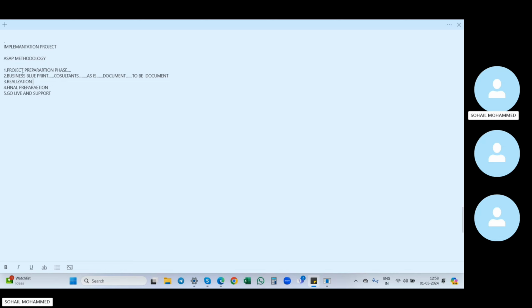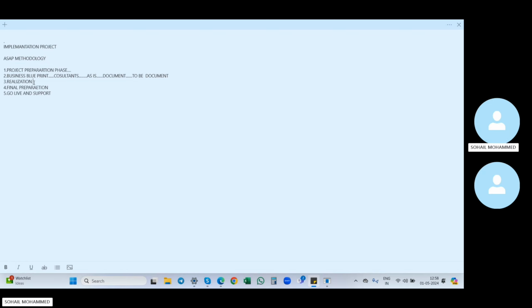In the final preparation phase, they will check all the details. Whatever we have configured will be tested here, to see whether those details are correct or not. For example, Apollo Pharmacy: have we maintained it correctly or not? All the details will be looked into in the final preparation phase. They will test the scenarios as well, to see whether it is showing correctly or not. They will do whatever testing they want and test all the scenarios for whatever we configured.